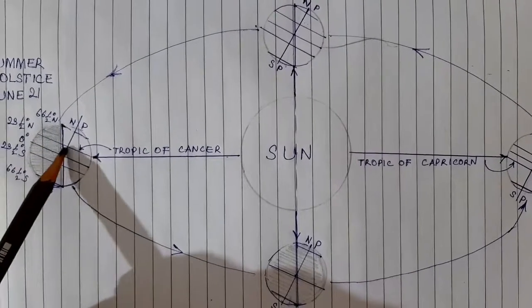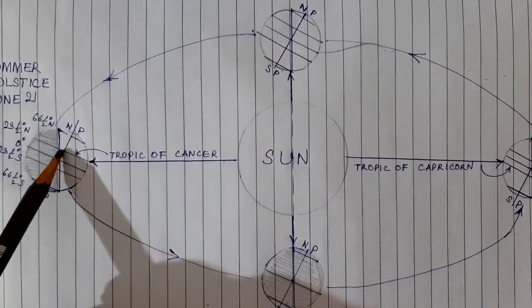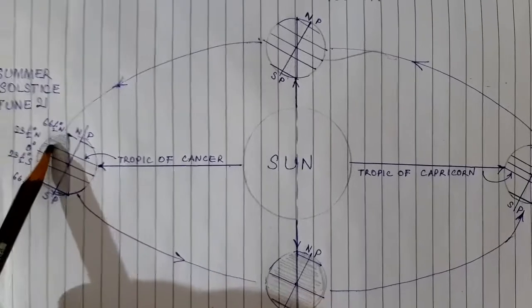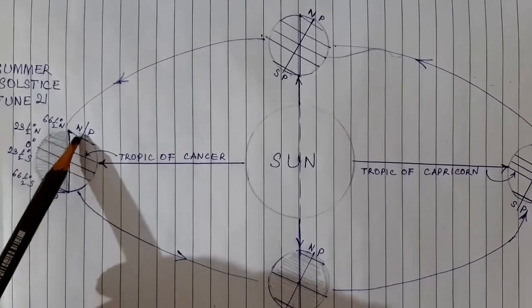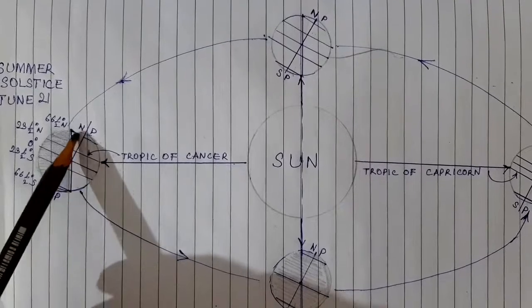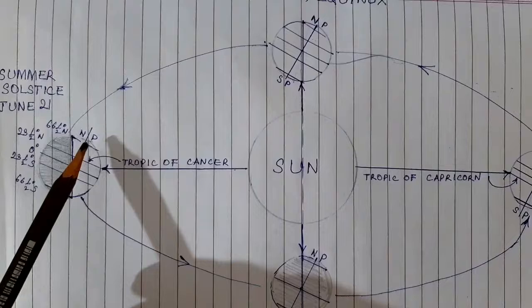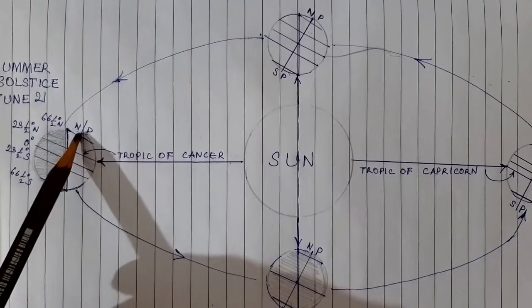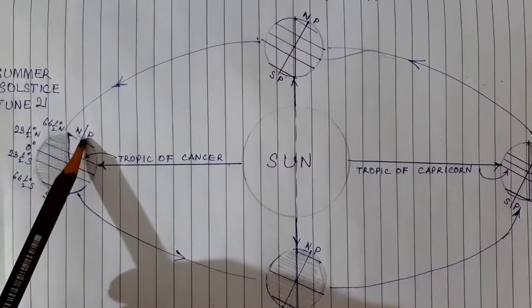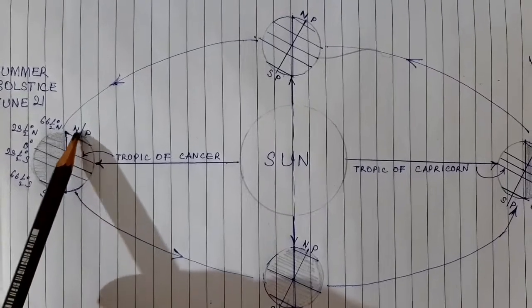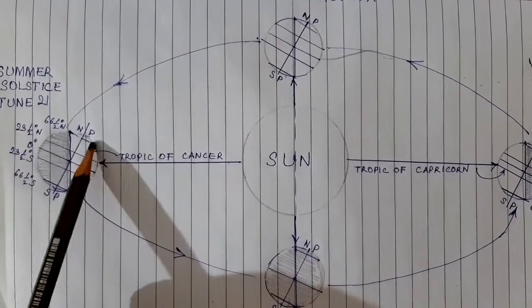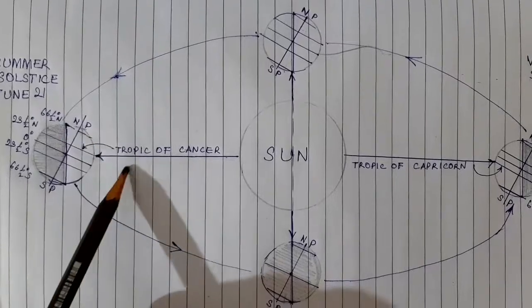So this is the time when you have the longest day in the northern hemisphere and the shortest night in the northern hemisphere. At the Arctic Circle, there is complete daylight, that is 24 hours of day. And beyond the Arctic Circle, the duration of day is longer. So it lasts 6 months. And there is diffuse light for a period of 3 months.